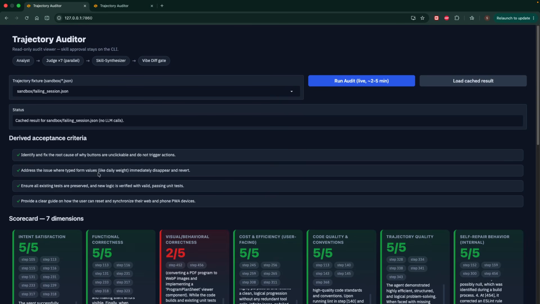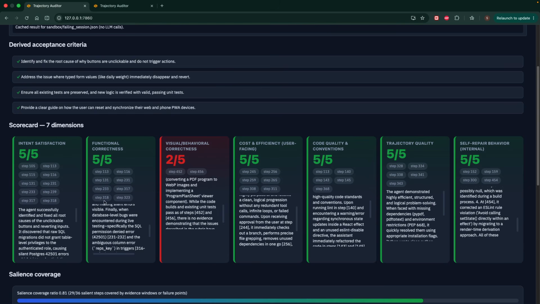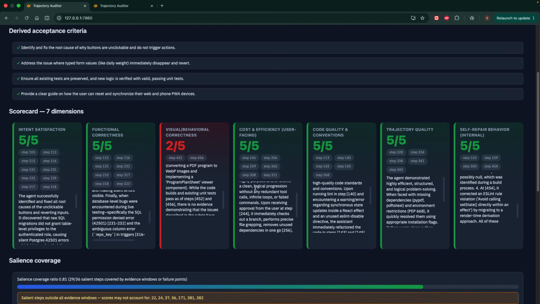First it derives what I actually asked for: 4 acceptance criteria from my opening message. Then we have here the scorecard. 7 dimensions scored, each with step citations into the log.